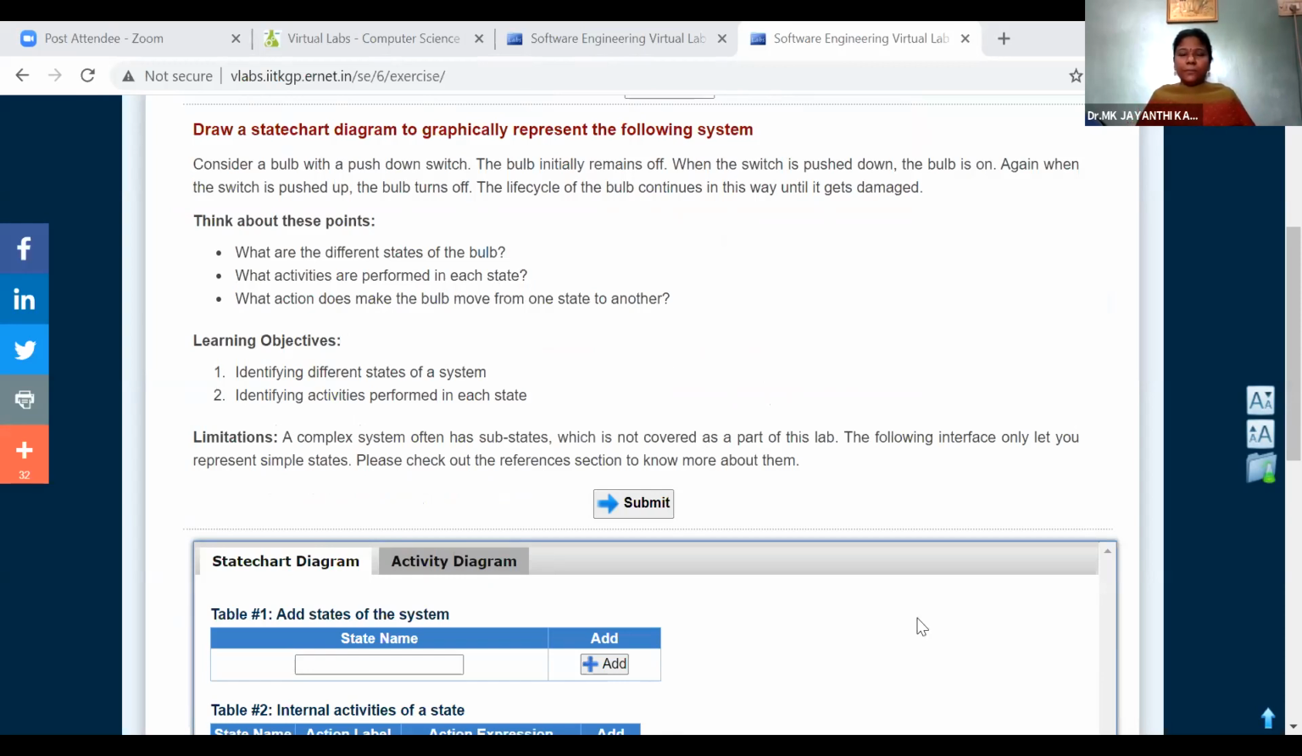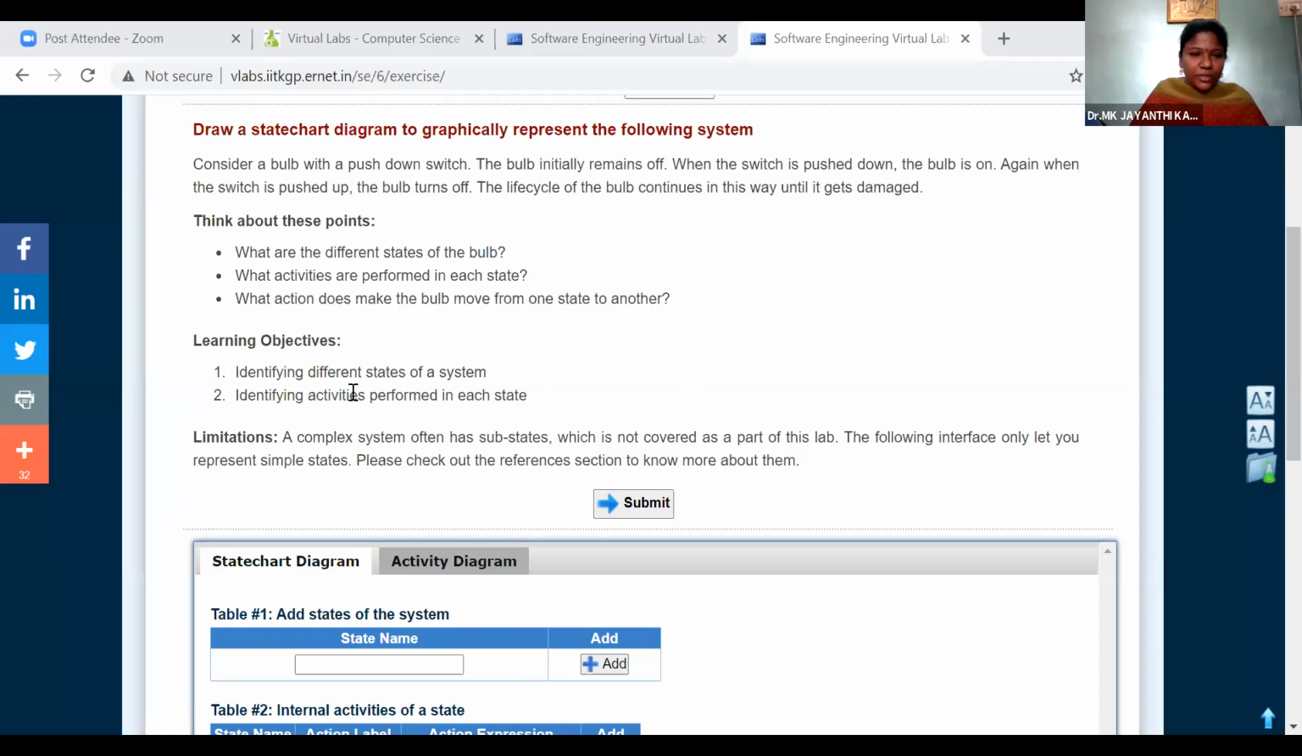On state, what we are doing? Yes, we push down the button. Pushing down is for on state. Push up means it is for off state. So if you push down, it will go to on state. If you push up, then it will go to off state. What action makes the bulb move from one state to another state? If you operate the switch, it will automatically go from on state to off state. Push up will bring it to off state. Push down will bring it to on state.